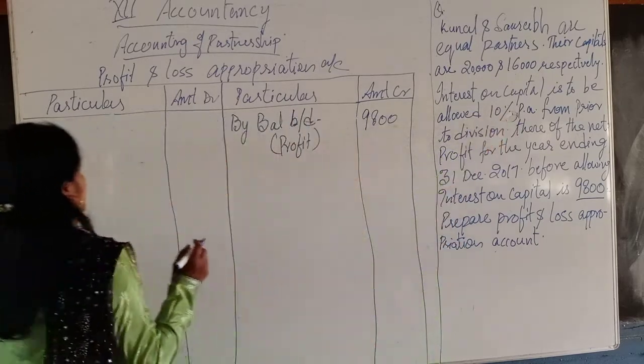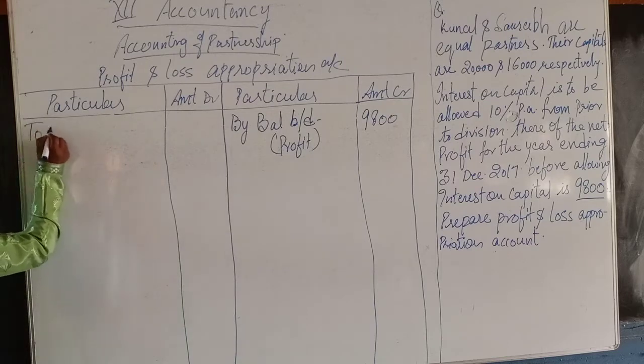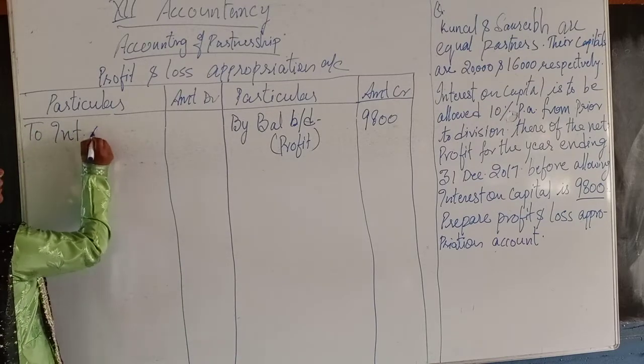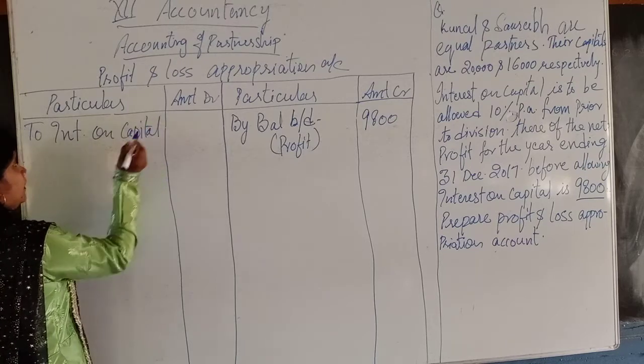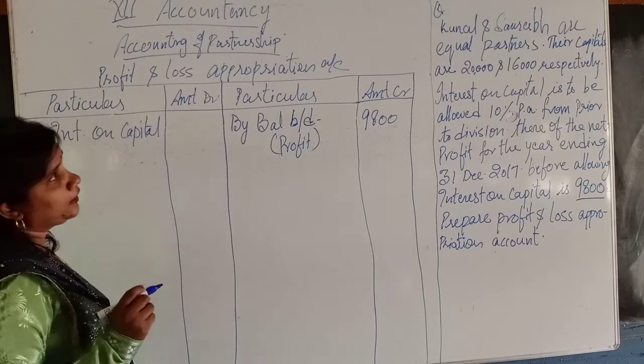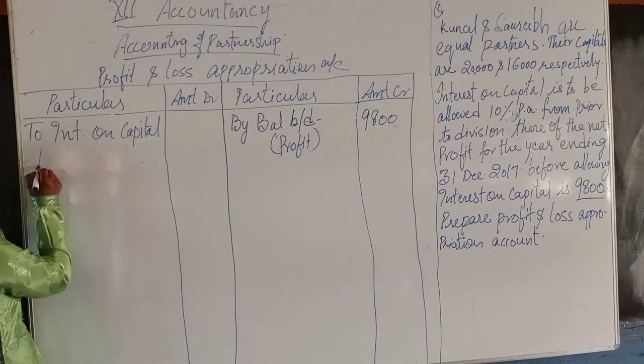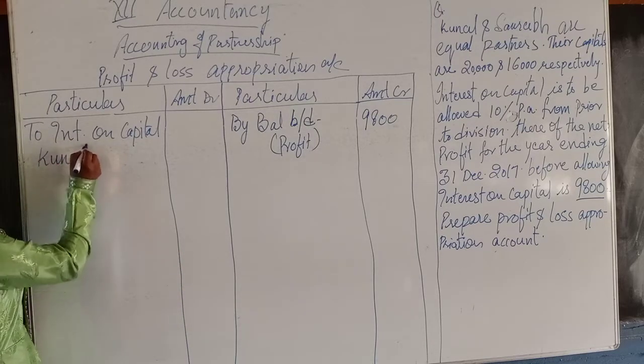Now, to interest on capital, what are the names of our partners? Kunal and Saurabh.